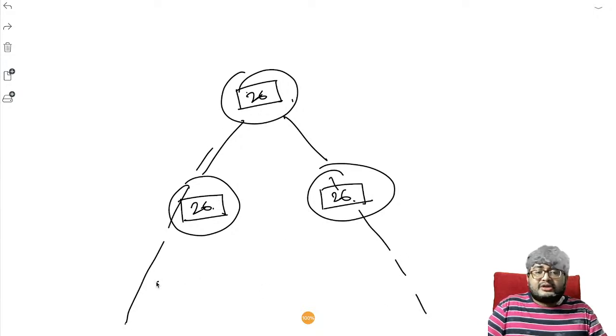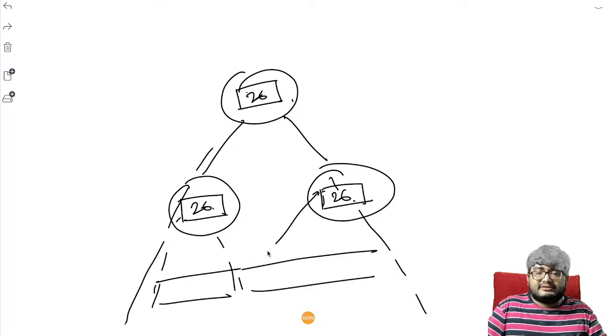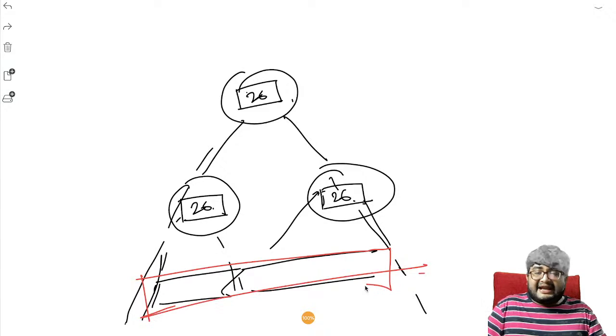This root node also represents, let's say this node represents this range and this node represents this range, right? So this root node will represent this entire range. So it would need the entire frequency, that is the summation of these two. The summation of the entries of these two, that will be there.